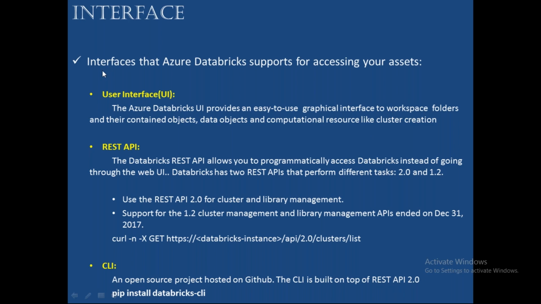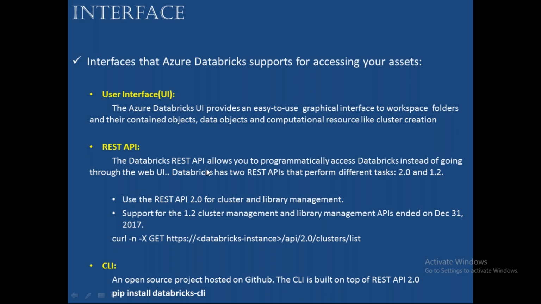Finally, let me conclude this particular slide. There are three different ways we can access Databricks: one is UI, second is REST API, next is CLI. The user interface is the easiest one to use to access Azure Databricks code, data, clusters, jobs, everything.